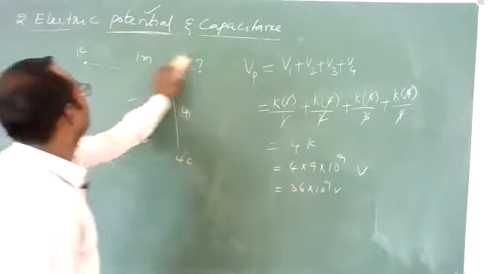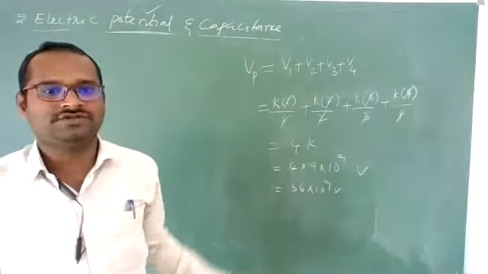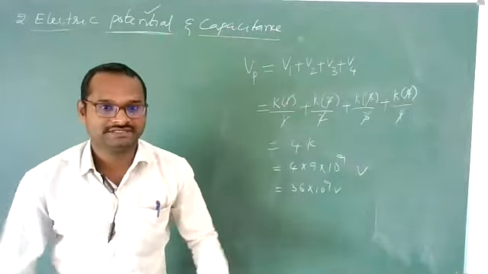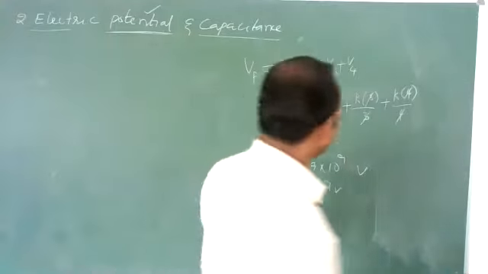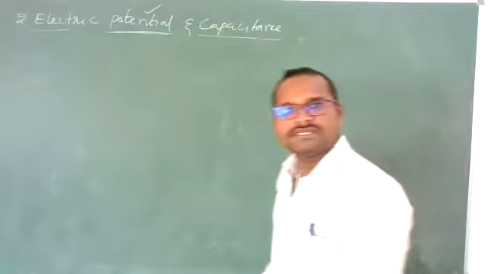Now, sometimes we will have a continuous distribution of charges, like a line charge, a sheet of charge, a sphere. Then what to do? Again, the same technique we used in electric field.